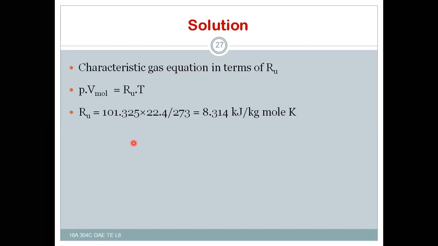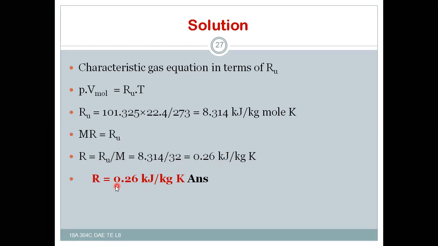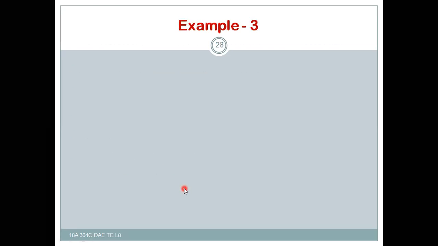And next, M R is equal to Ru, then R is equal to Ru by M, that is 0.26 kilojoule per kg Kelvin after substitution of Ru and M value. For oxygen, the molecular mass or molecular weight is 32. That's why M is equal to 32. After substitution you get this R value. So R is equal to 0.26 kilojoule per kg Kelvin is the right answer.